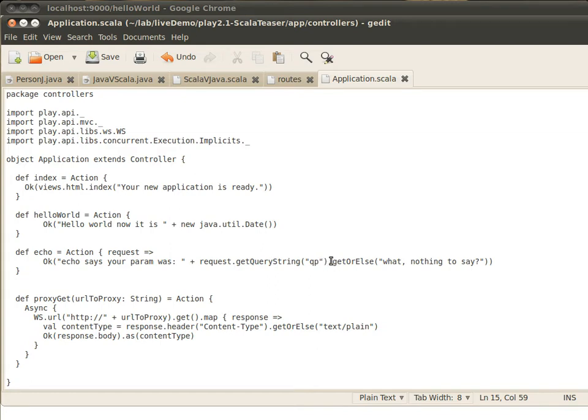And if it's not there, because this thing returns an option, which is a great feature of a lot of the APIs in the Play framework and something Scala supports. An option is something that can either have something in it or none, or nothing. And so by returning an option, this API is forcing us to deal with the fact that there may have been nothing there. The alternative that you see in Java all the time is having to check for null.